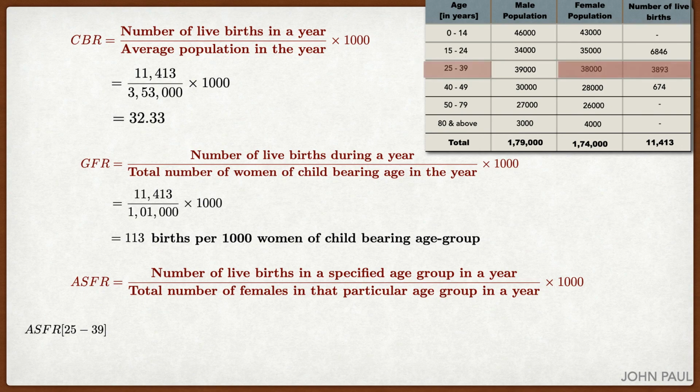So here, if you see 25 to 39 in the table, we can substitute only that particular age group. We have to substitute the number of births by female population in that particular age group 25 to 39. Then by simplifying, we get 102.45.